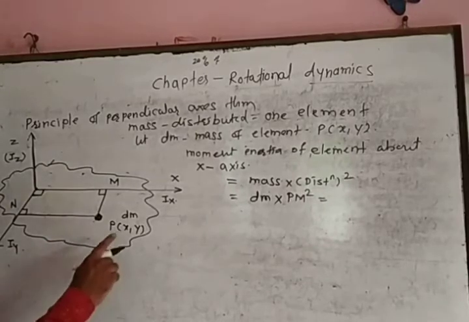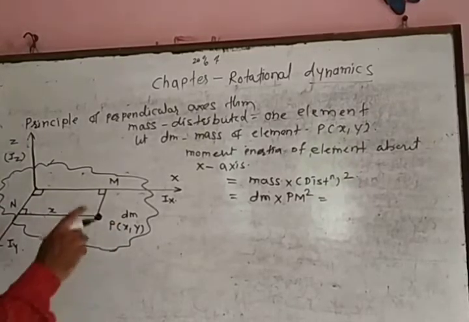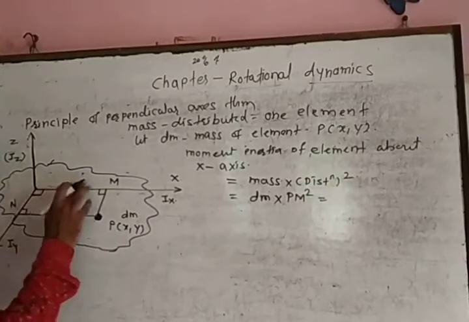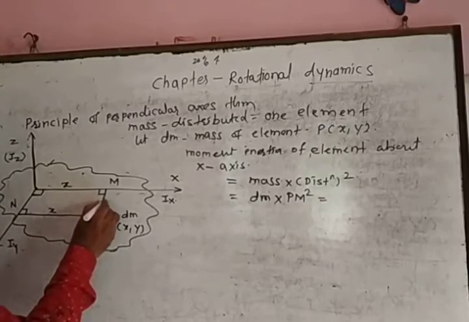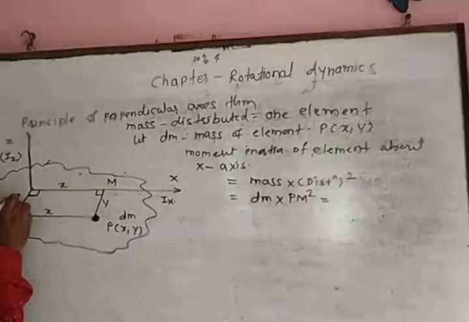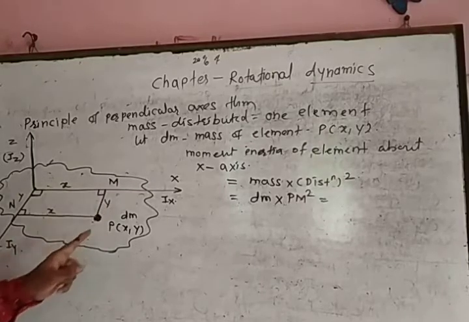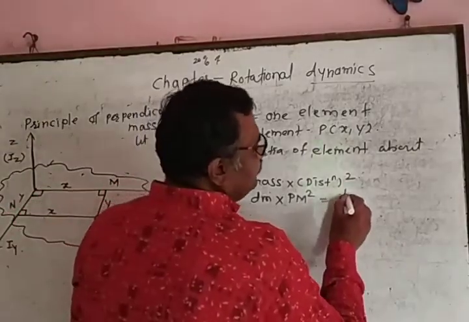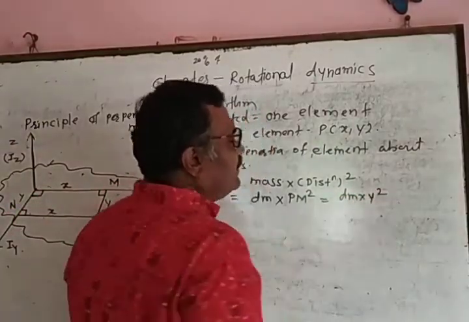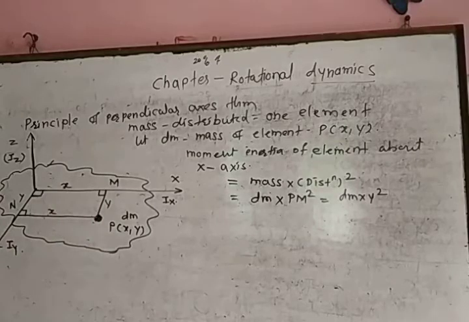Now the x coordinate of point P means its distance from the y axis, and the y coordinate means its distance from the x axis. Therefore by the geometry of the figure we can observe that distance PM is equal to y and distance PN is equal to x. Therefore substituting the value, dm into y square. This is the moment of inertia of a single element about the x axis.